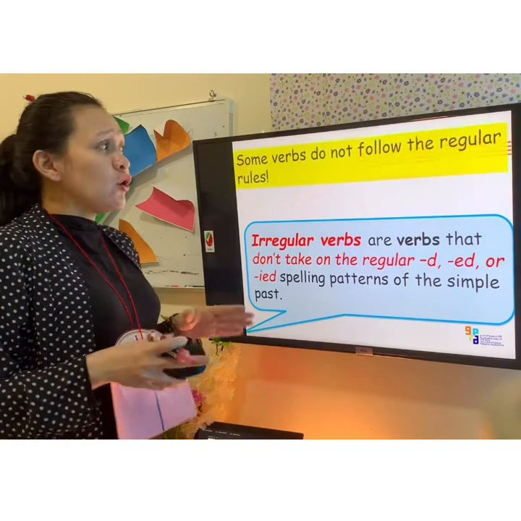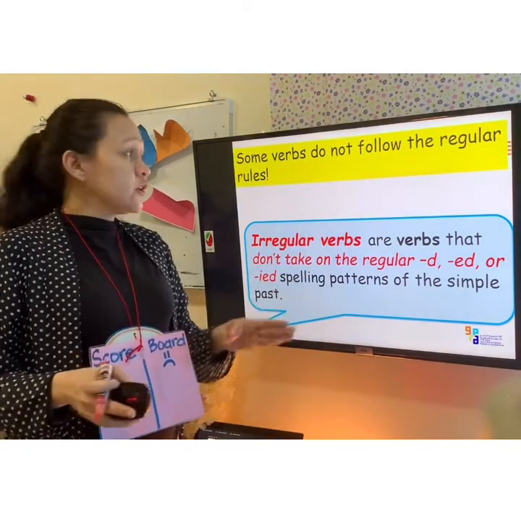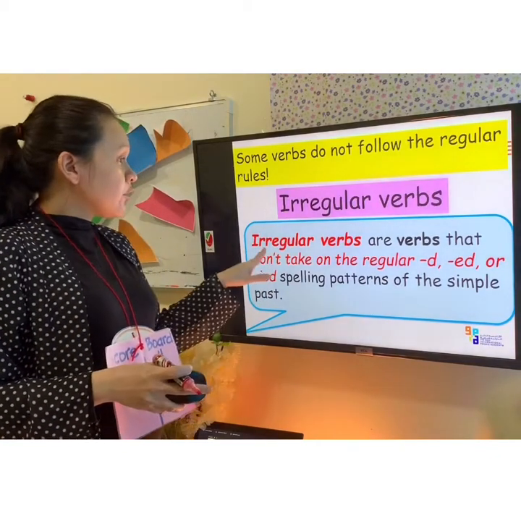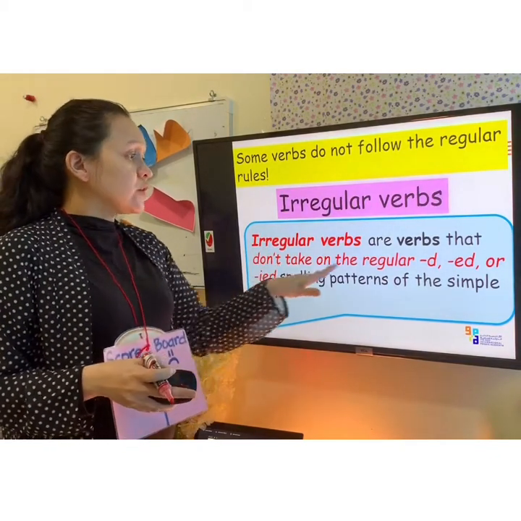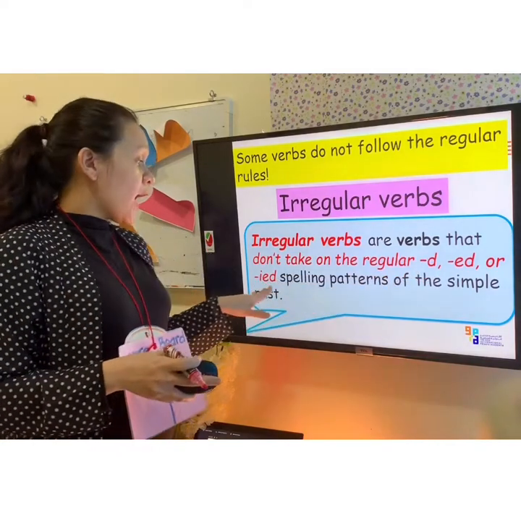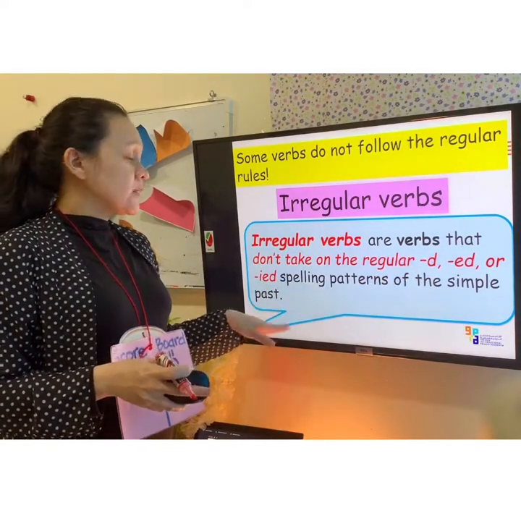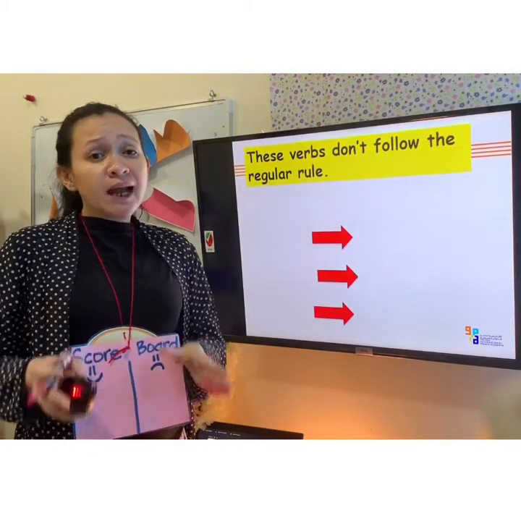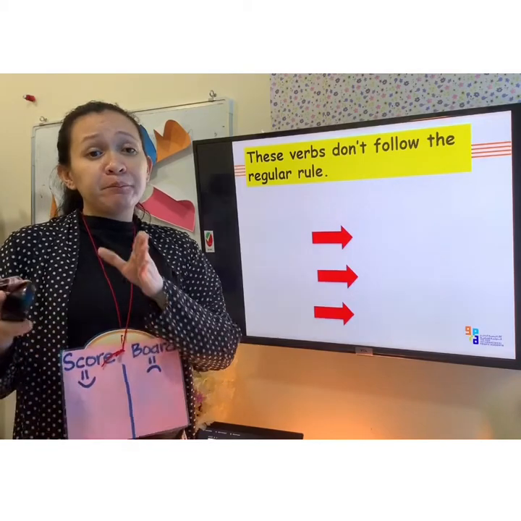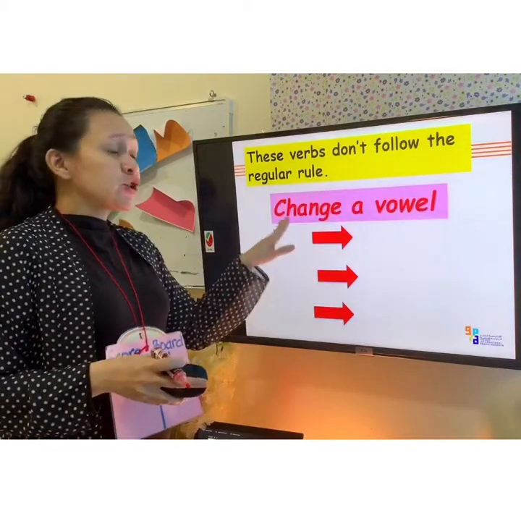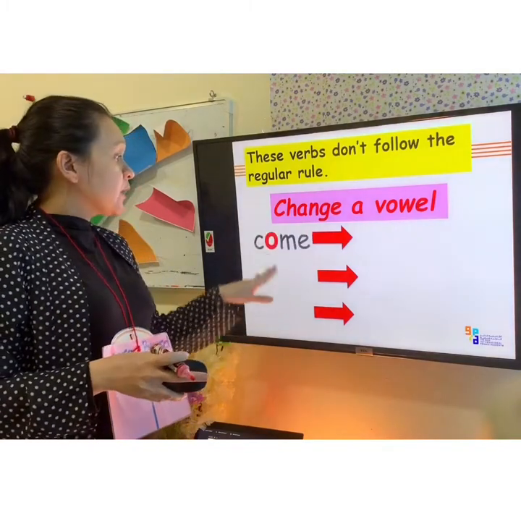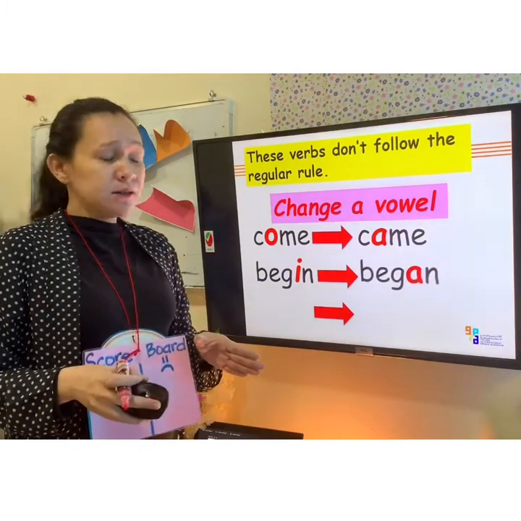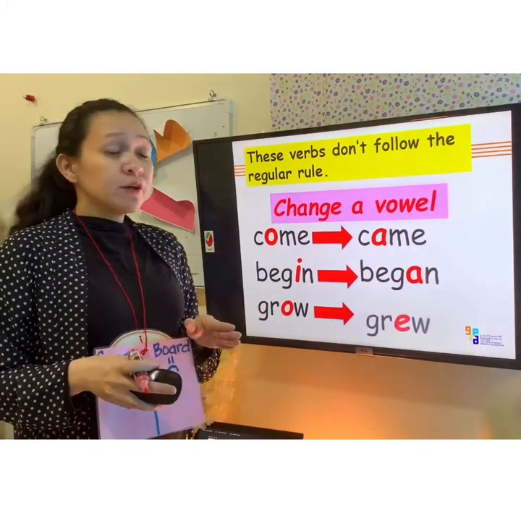Now, there are verbs also that do not follow those regular rules, and they are called irregular verbs. Irregular verbs are verbs that don't take on the regular D, ED, or IED spelling patterns of the simple past. I have here an example. You can write a verb from present tense to past tense by changing a vowel. Here, come becomes came, begin becomes begun, grow becomes grew.